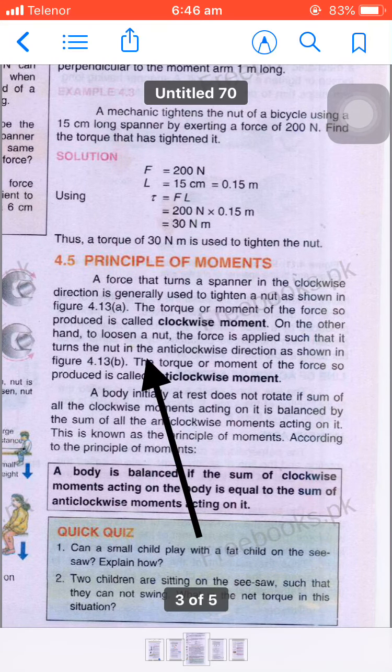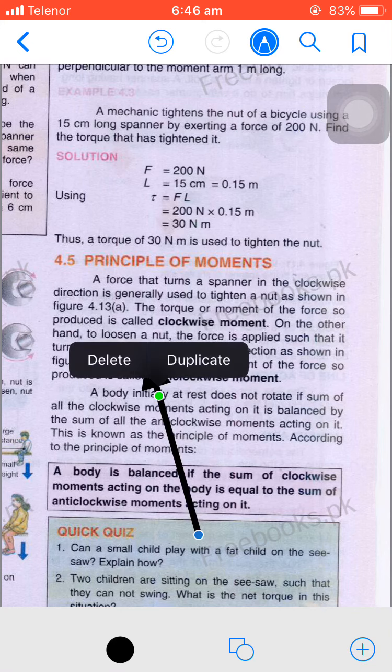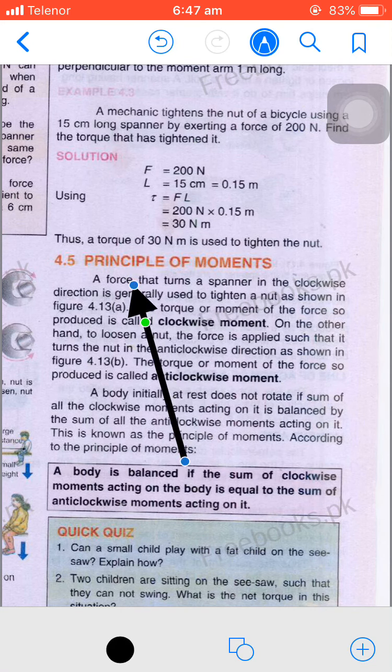Now we are discussing the definition of the principle of moments. Before discussing the principle of moments, we are defining clockwise moment and anti-clockwise moment.